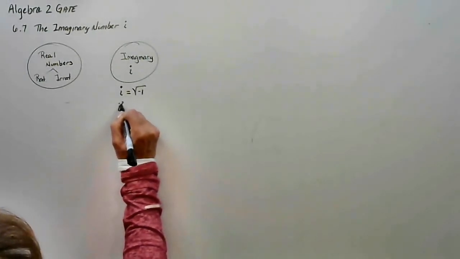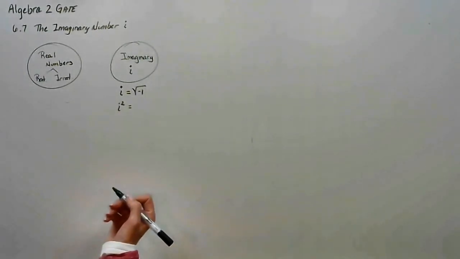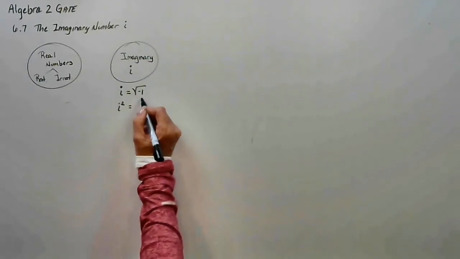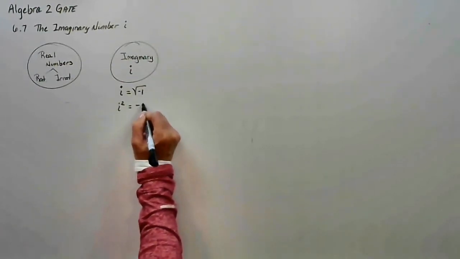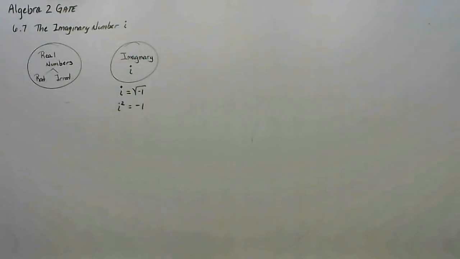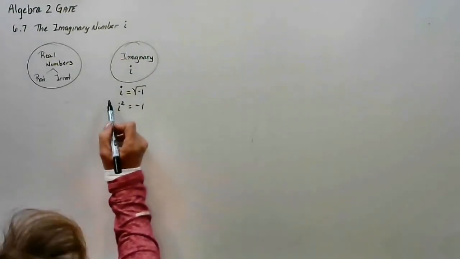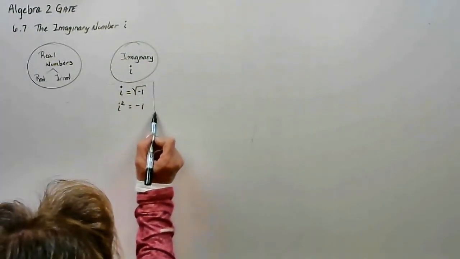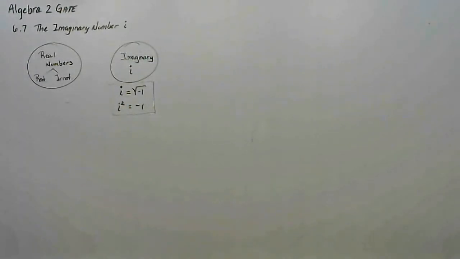Now, if I square the left side, I get i squared. If I square the right side, as we did earlier in the chapter, it undoes the square root, and so i squared is -1. So that's what you need to remember right there. There's the definition of an imaginary number, and we're finished.